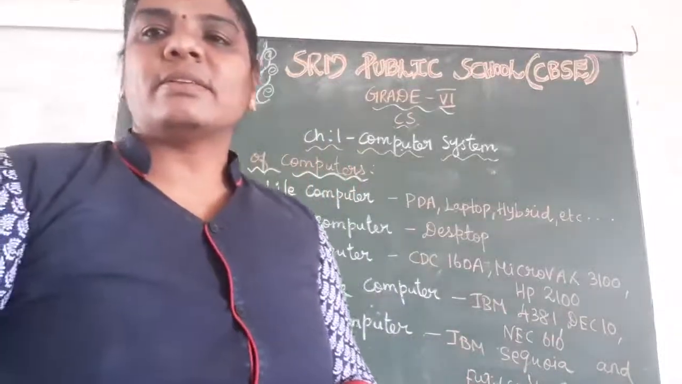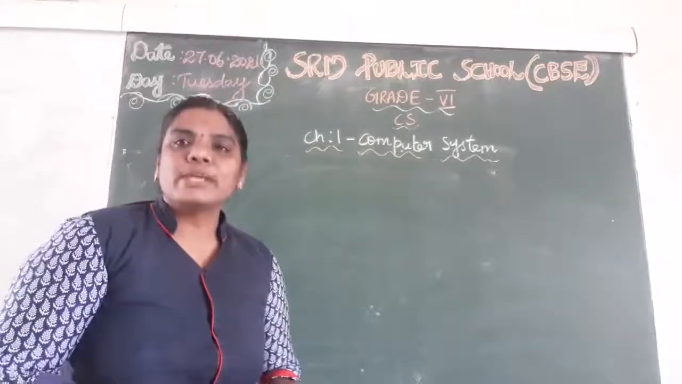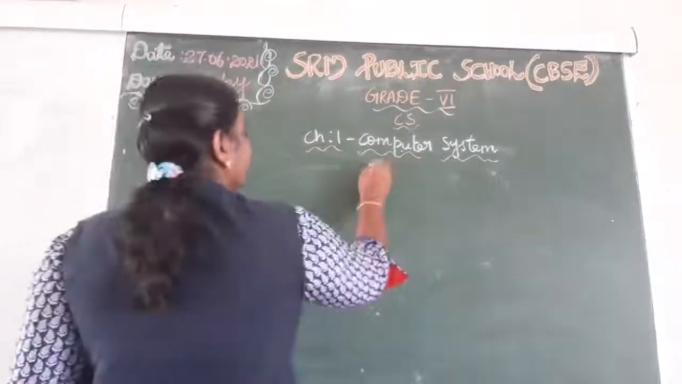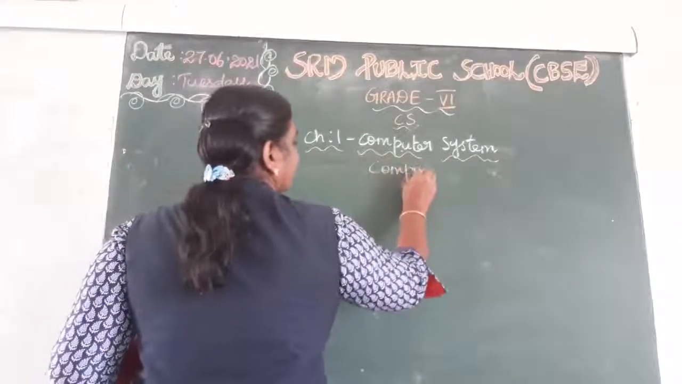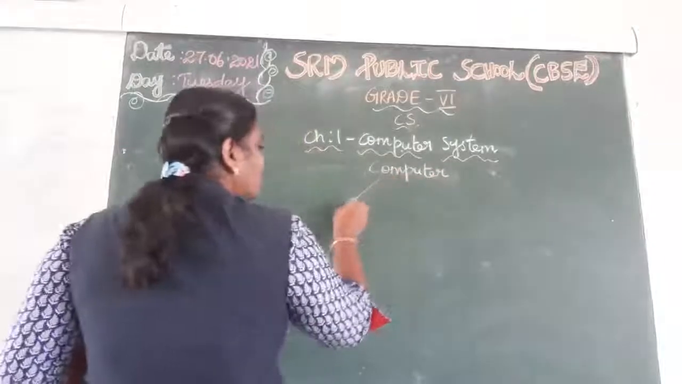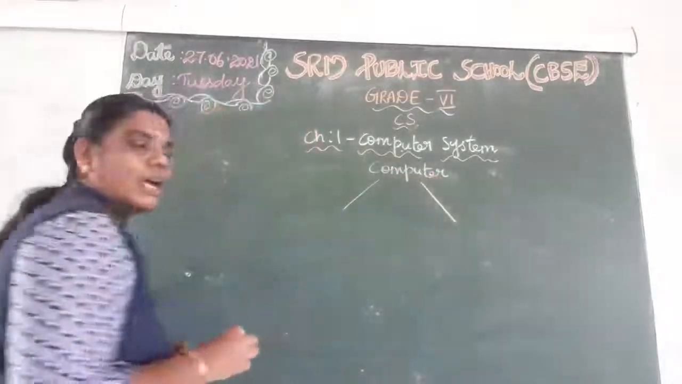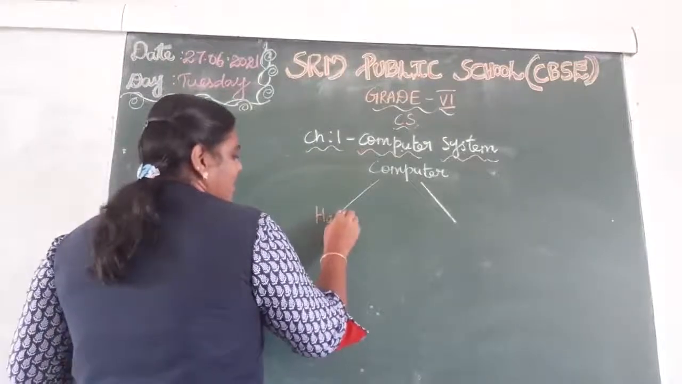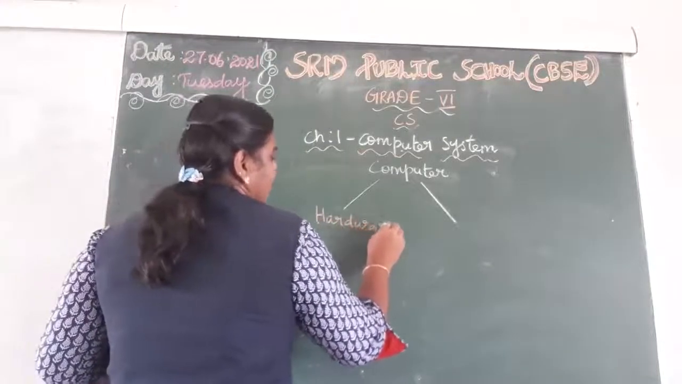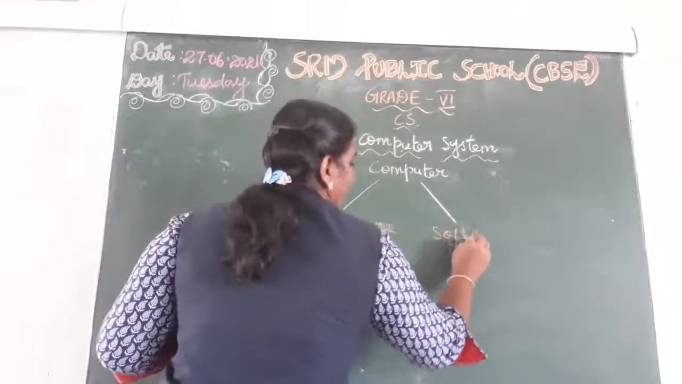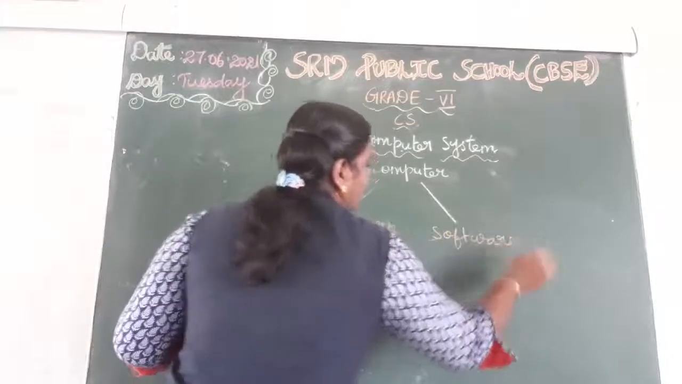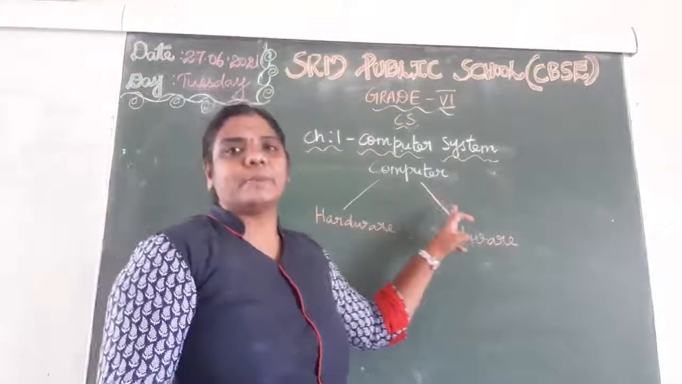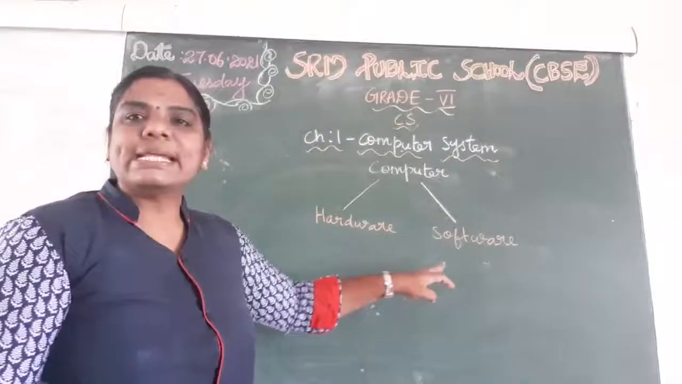Understand here? The next one, computer is mainly classified into two types. There are two important things we have for computers. One is hardware and the other one is software. There are two things that are important to run the computer. What are they? Hardware and software.